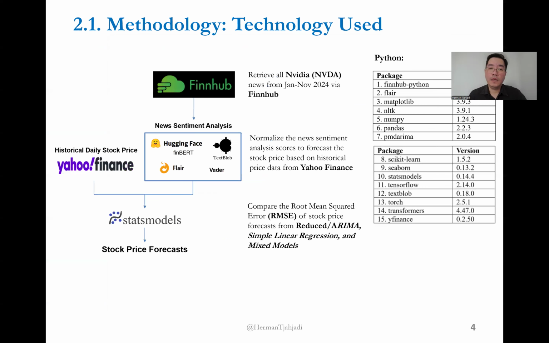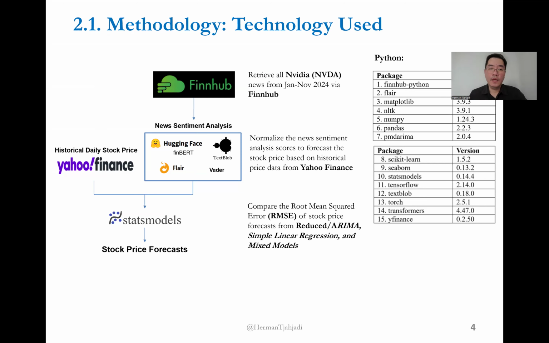So this is the methodology. First, I will retrieve all the NVIDIA stock news from Finnhub from January until November 2024. And then I'll utilize the sentiment analysis models from Python like Hugging Face FinBERT, TextBlob, Flair, and Vader. And I'll combine it with the daily stock price from Yahoo Finance and then apply some functionality from statsmodels to do stock price forecasting. And on the right, you can see all the Python packages and versions that I use for my final project.